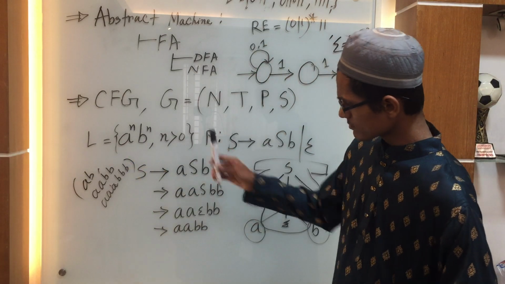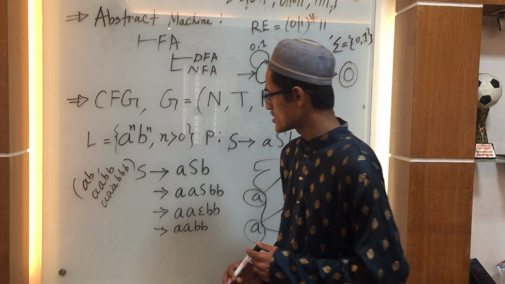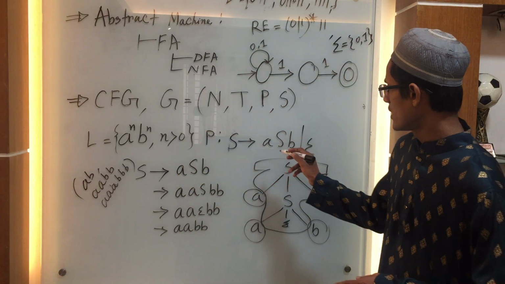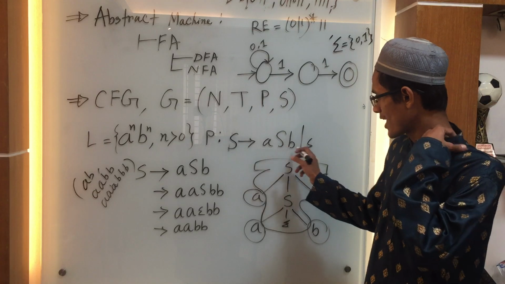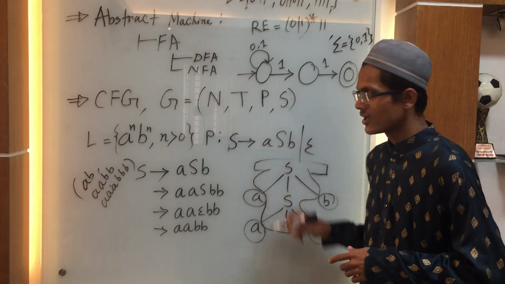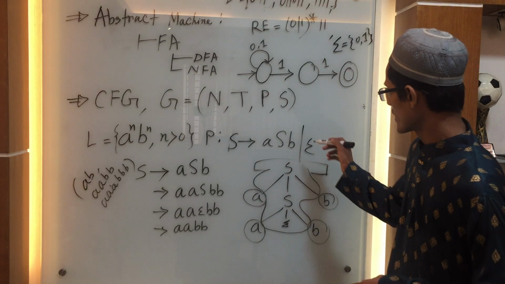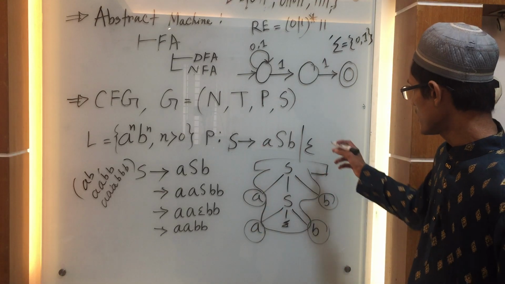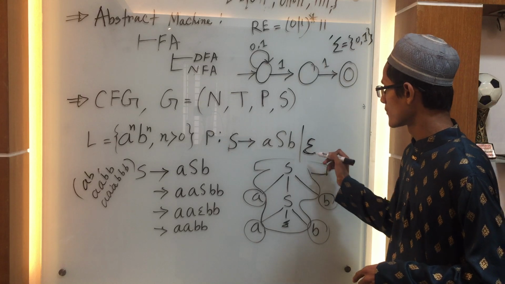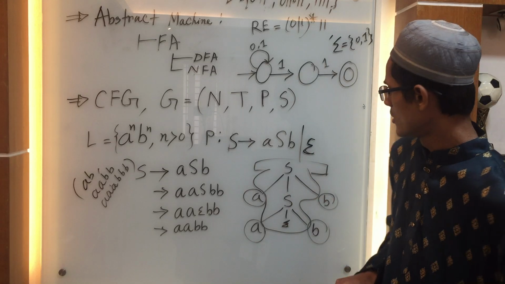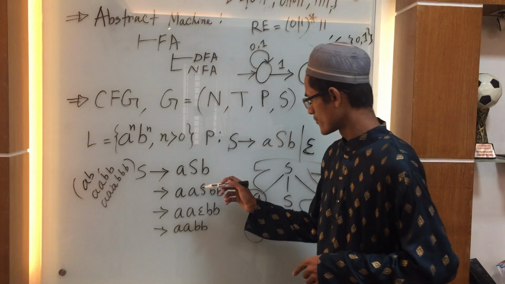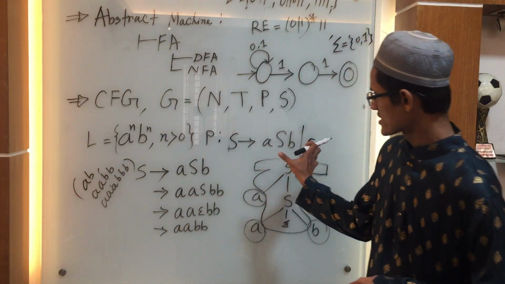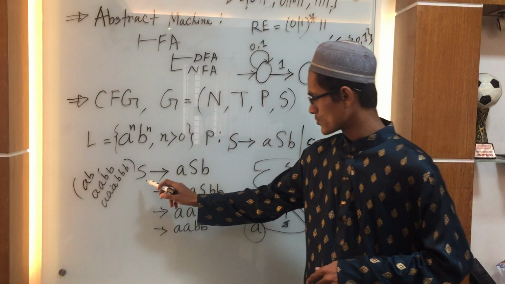To process this language, we have our production rule, which is two terminals concatenated with a non-terminal. We also have another rule, where S is replaced by epsilon, which is a zero length string.